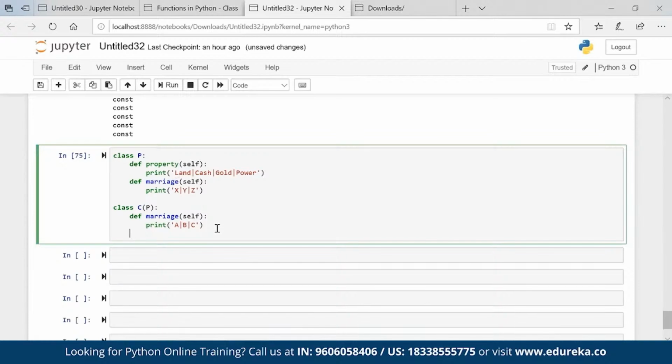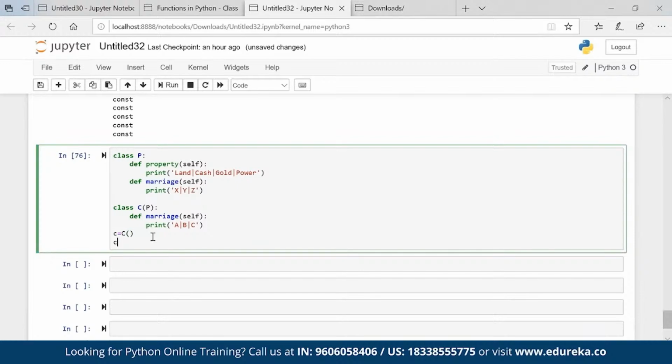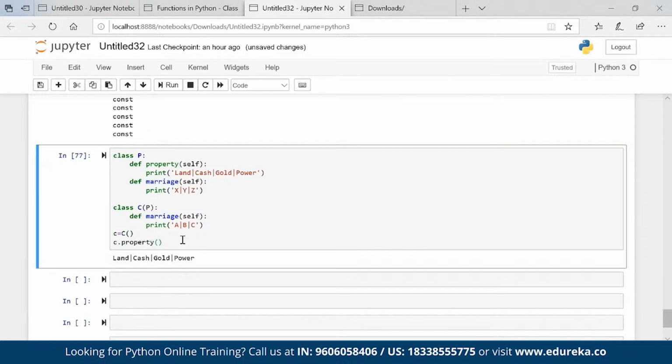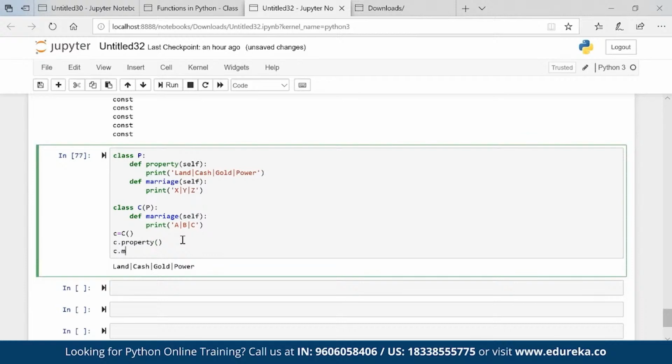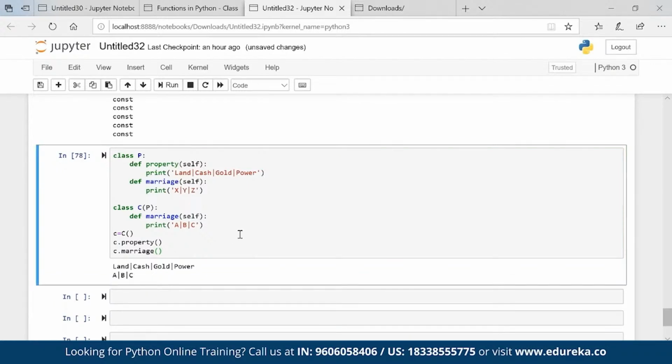Now if I create a class C and try to call marriage, property will come automatically because the parent is very eager to give the property. But in marriage, will I get XYZ or ABC? I will get ABC, obviously, because I get it from the child, not from the parent.